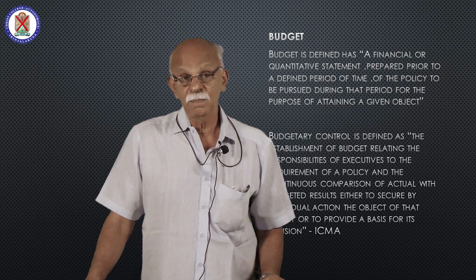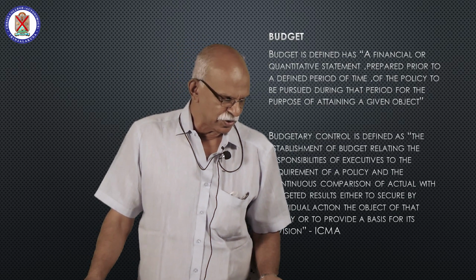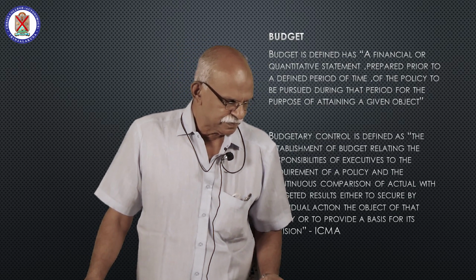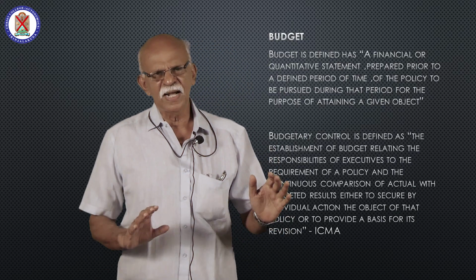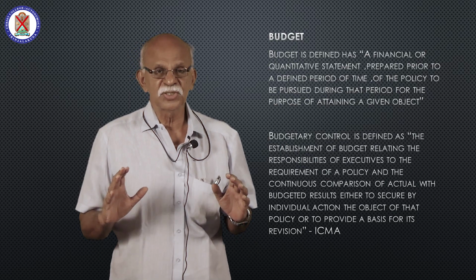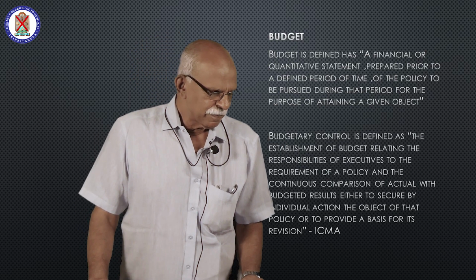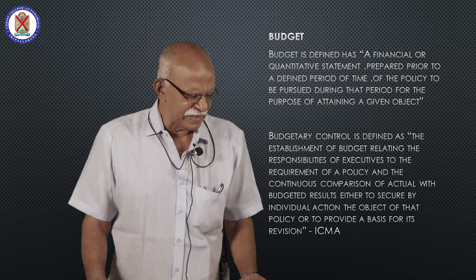Then budgetary control helps in motivation. How does it help in motivation? There is a target established. Every employee has to achieve that target. Then the budget motivates the employees to achieve the targets.